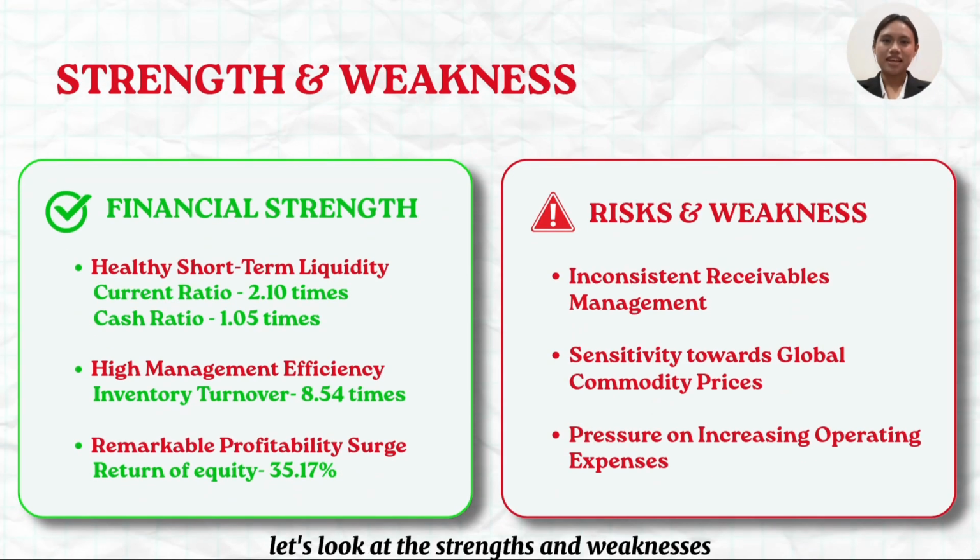Moving to our conclusion, let's look at the strengths and weaknesses shown on the slide. Housing's primary financial strength lies in its healthy short-term liquidity, with a current ratio of 2.10 times. This is supported by high management efficiency seen in the inventory turnover of 8.54 times and a remarkable profitability surge with an ROE of 35.17%.